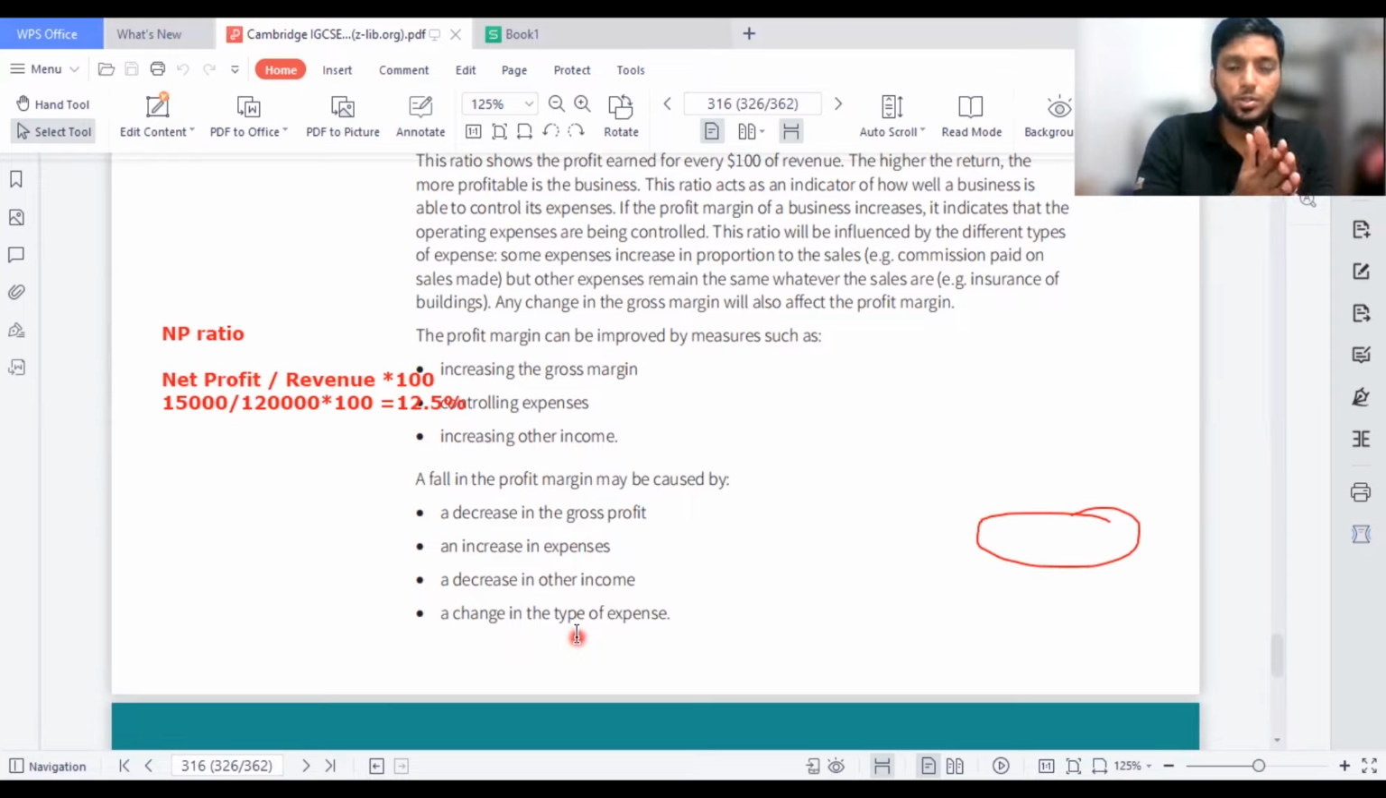Why does gross profit fall down? You can say that cost of sales is high, or you can say sales have gone low. So that might also be a reason why net profit falls, because you take the overall figure of the income statement, why it went down. Then it says that a decrease in other income, a change in the type of expenses can also be a reason for a fall in profit margin.